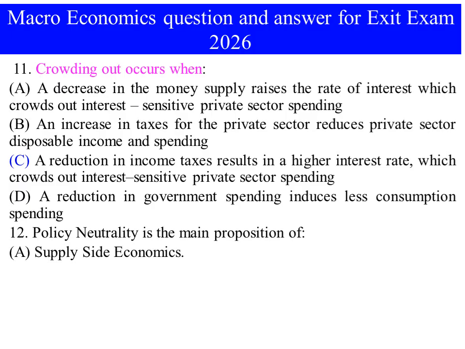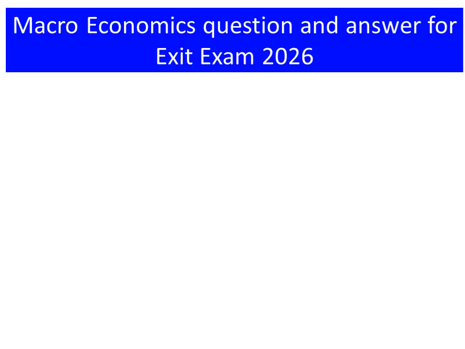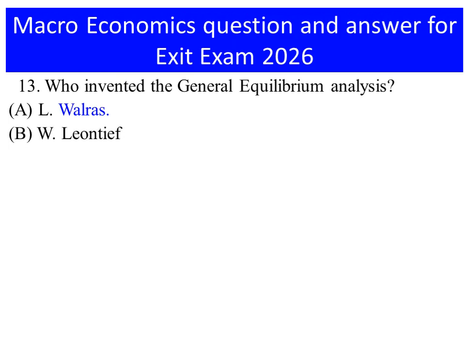Number 12. Policy neutrality is the main proposition of A. Supply side economics, monetarism, Keynesian economics, rational expectation hypothesis. The answer for policy neutrality is the main proposition of rational expectation hypothesis. Number 13. Who invented the general equilibrium analysis? A. Walras, B. Leontief, C. Keynesians, D. None of the above. The answer is A. Walras.